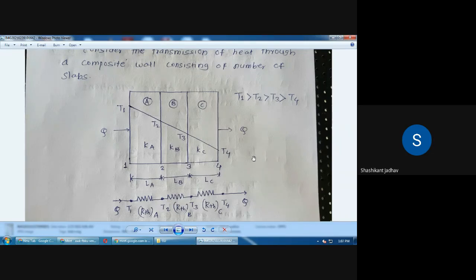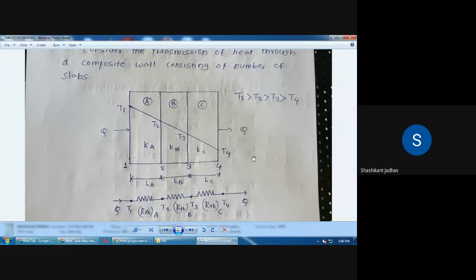So below the layer A, there should be thermal resistance for the layer A. Below the layer B, there should be thermal resistance B. And below the layer C, there should be thermal resistance C. In that way we have to draw the electrical resistance diagram. The diagram we drew for the composite wall, in what form can we draw it? In the form of an electrical system. So draw the electrical system diagram below this composite wall.